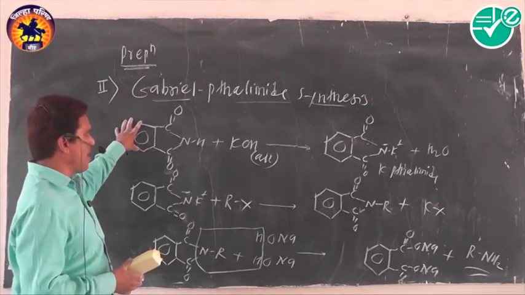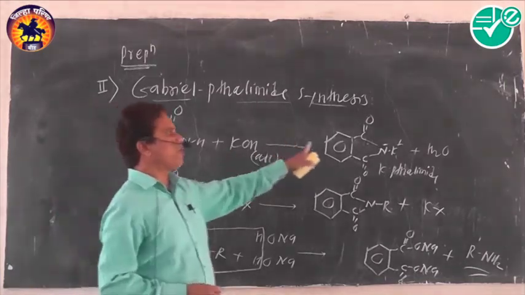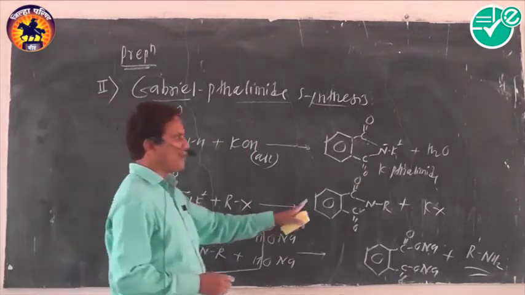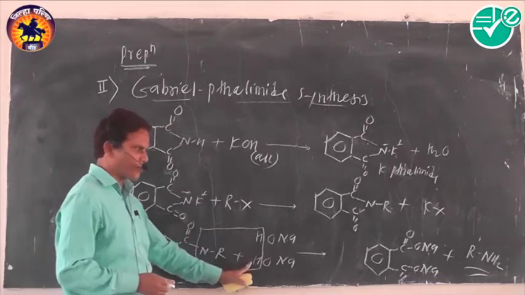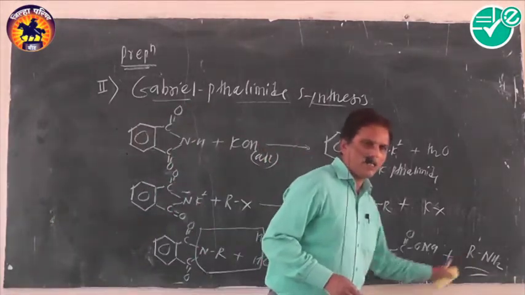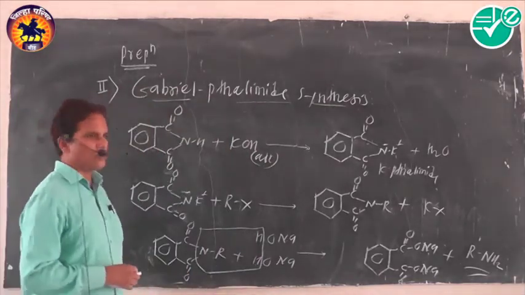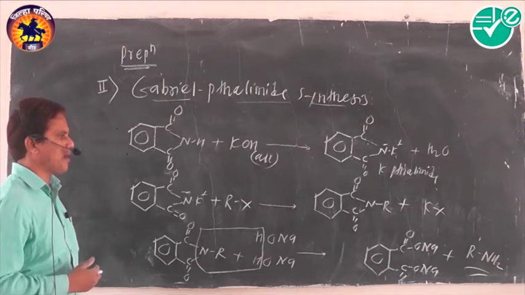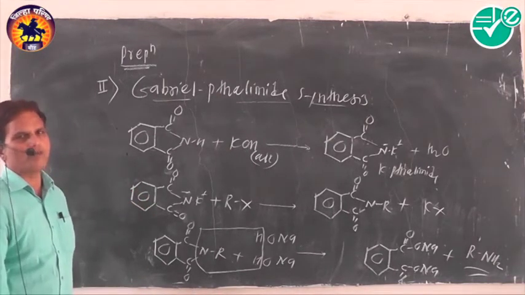What kind of reaction is carried out in the preparation of primary amine? The starting material is phthalimide. This phthalimide reacts with KOH to form potassium phthalimide. This potassium phthalimide reacts with alkyl halide to form N-alkyl phthalimide. And this N-alkyl phthalimide again reacts with caustic soda, NaOH, to produce primary amine along with sodium phthalate, the sodium salt of phthalic acid, as a byproduct. Our expected product is the primary amine. It is the important one.